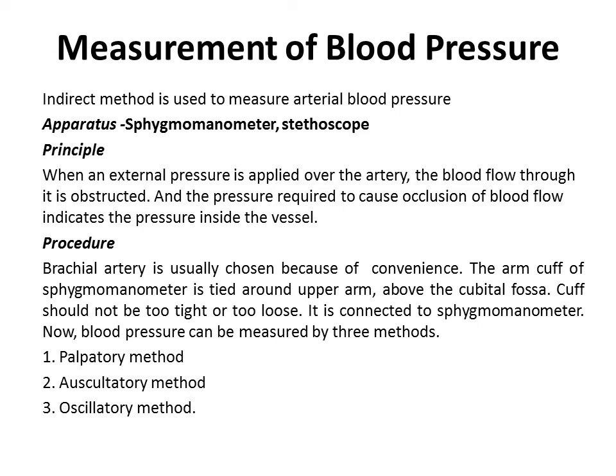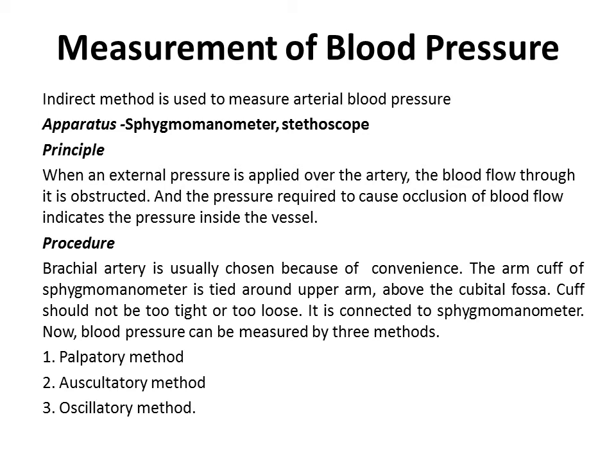Now, measurement of blood pressure. Indirect method is used to measure arterial blood pressure. Blood pressure is measured with the help of sphygmomanometer and stethoscope. The principle is, when external pressure is applied over the artery, the blood flow through it is obstructed, and the pressure required to cause occlusion of blood flow indicates the pressure inside the vessel.